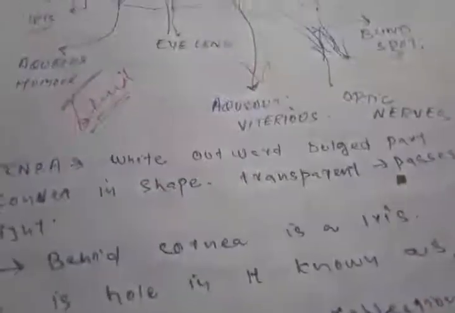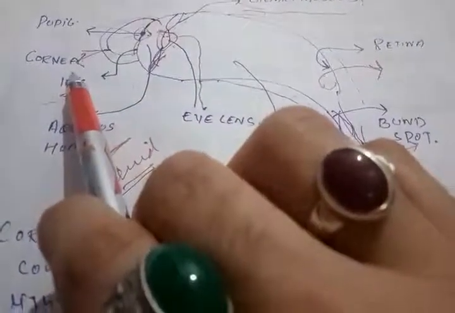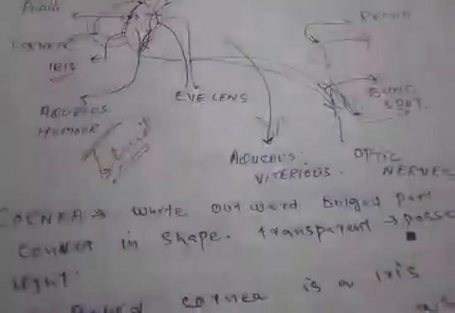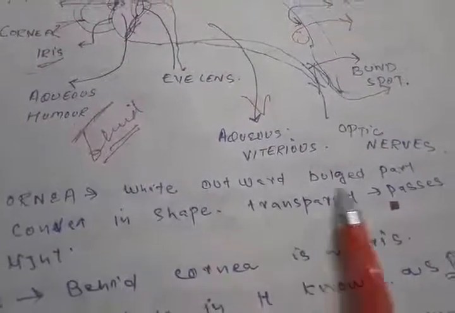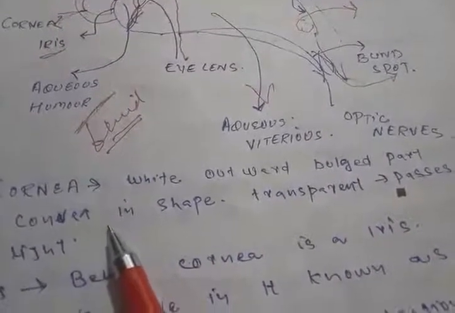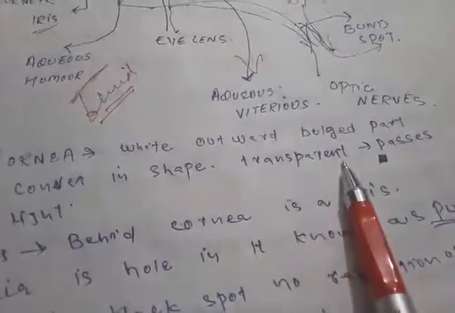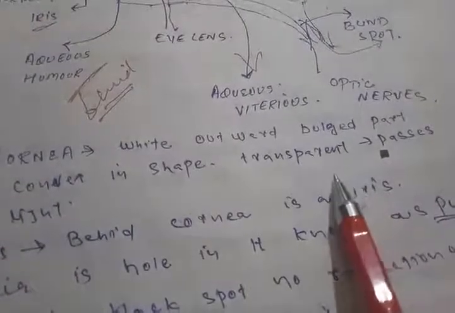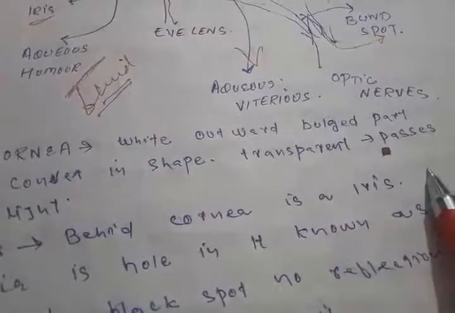Let us study each and every part in detail. Above I explained the first and outermost bulged part of our eye, that is called the cornea. The cornea is a white, outward bulged part of our eye which is convex in shape, not only convex but also transparent, because light enters our eye through the cornea.